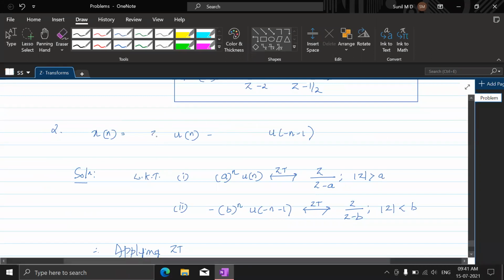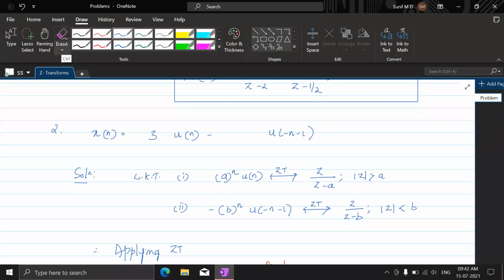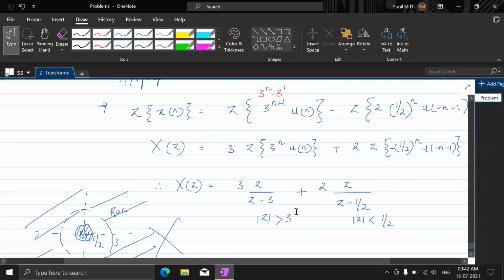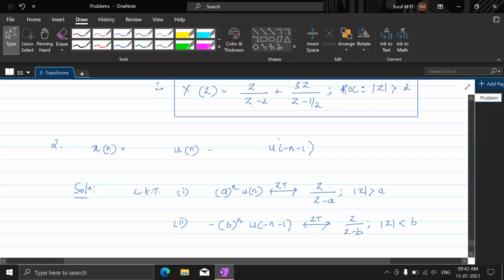So let us make this 2 into 3 to the power n plus 1. Let's have that here, minus is here, and here it is 2 into half power n. This is how it should be.